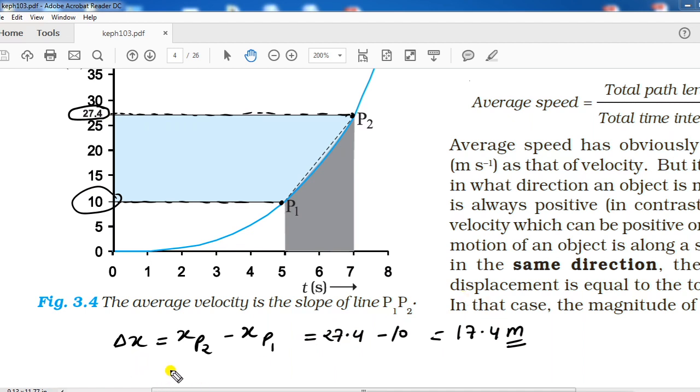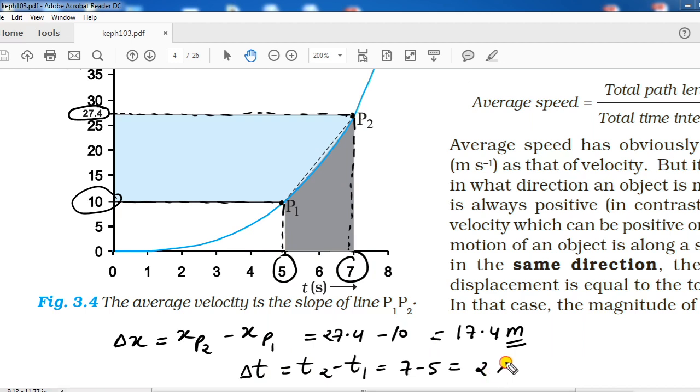And to calculate average velocity, we need change in time also. So change in time will be T2 minus T1, like we studied. T2 will be the time at point P2. Just check the time. Time is 7, and for P1 it is 5. That means delta T will be equal to 7 minus 5, which means 2 seconds.